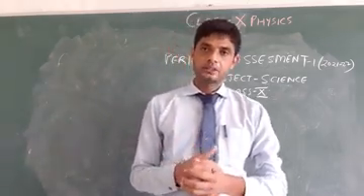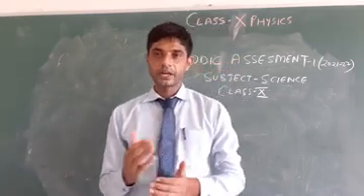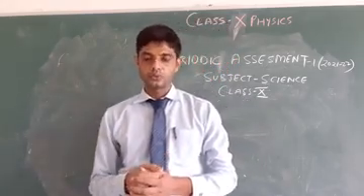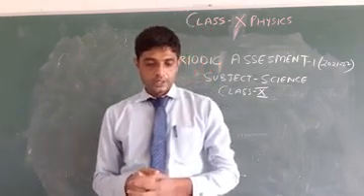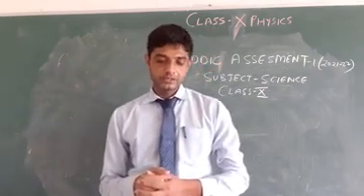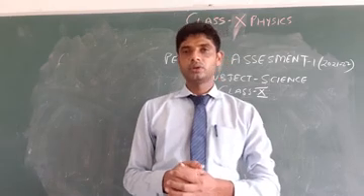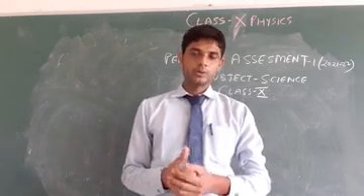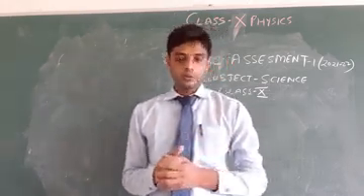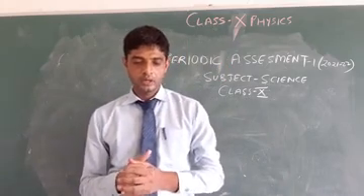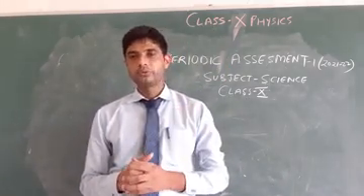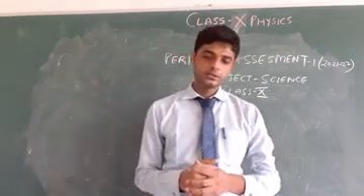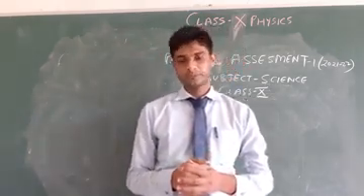Third, side rear view mirror of a vehicle. And fourth, solar furnace. Support your answer with your reason. It means first you have to write the name of the mirror for the headlight of a car, rear view of a vehicle and solar furnace. Support your answer with reason.